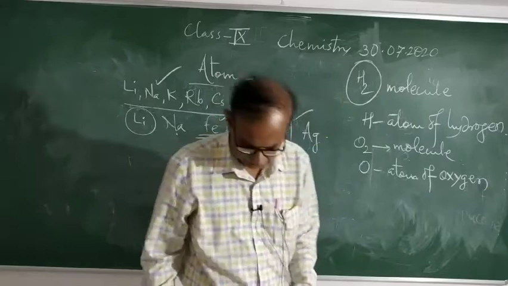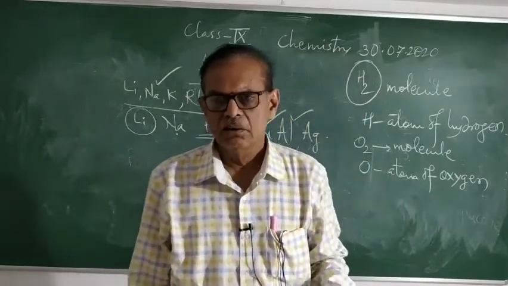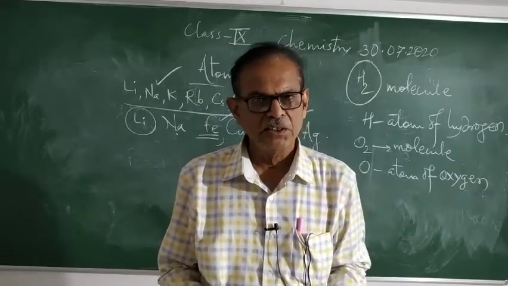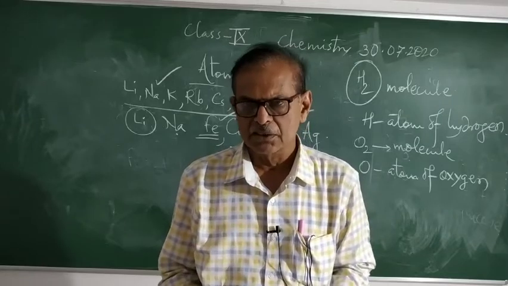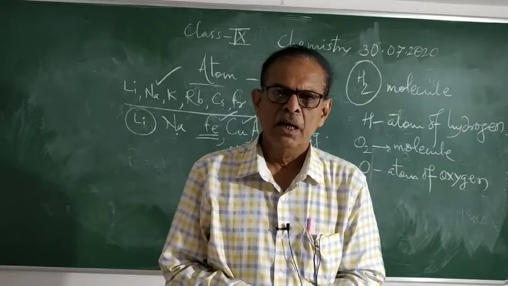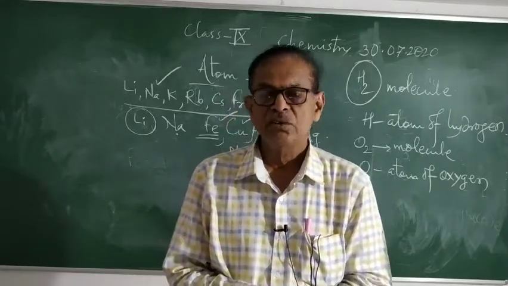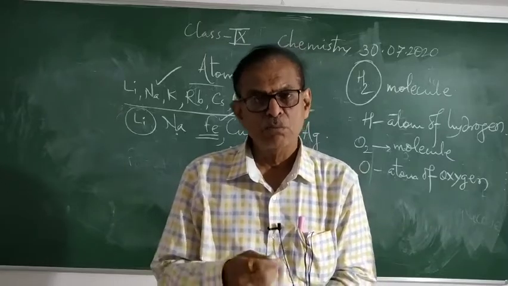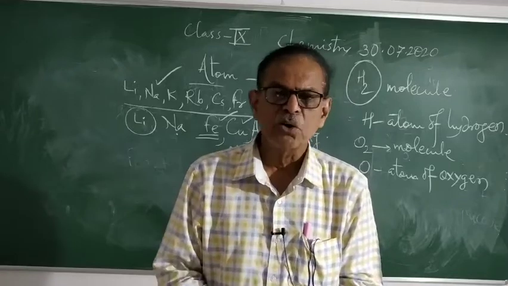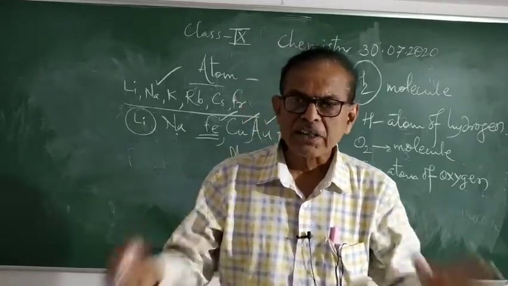So in the periodic table you will study the different elements. They are arranged in increasing order of their atomic numbers, and from the periodic table you can study which elements are monoatomic, which are diatomic, which are triatomic, which are tetraatomic, and which are octatomic.